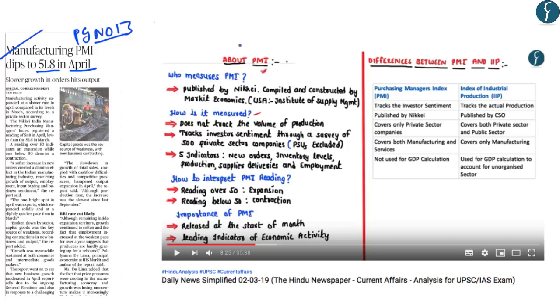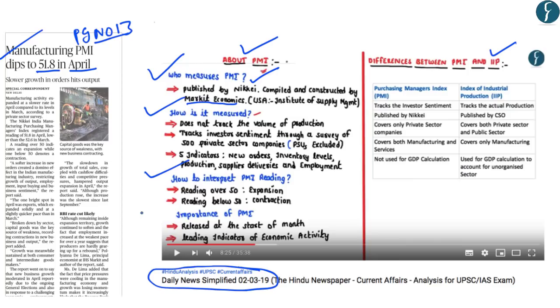Now the details of the PMI and its comparison with the IIP or the Index of Industrial Production has been covered in the DNS of 2nd March 2019. So it is important to note who measures the Purchasing Managers Index. It is published by Nikkei and is compiled and constructed by Markit Economics. Further, the manner in which it is measured is also important. And how to interpret the PMI reading is also provided, and what is the importance of PMI. And further, its comparison with IIP has been provided in that video. So one of the important aspects of these indices is the body which releases these indices.